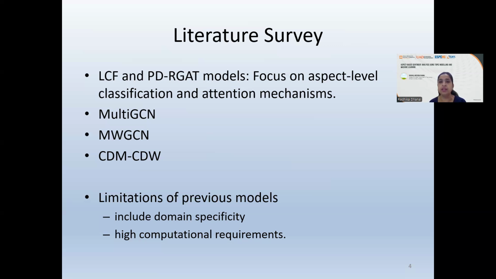That is the reason why we have also taken the same data sets. Adapting these models to diverse domains remains a challenge. Attention based or graph based approaches may be limited when they deal with large scale data sets or real time applications, and the reason is the requirement of high computational resources.